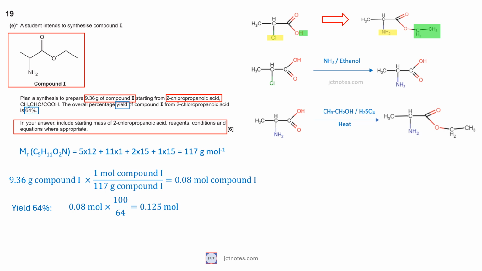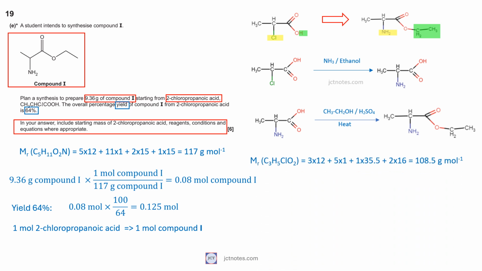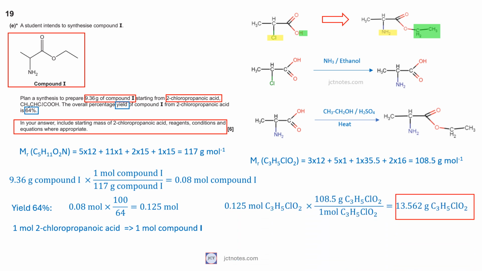To prepare 1 mole of compound I, we need 1 mole of 2-chloropropanoic acid. Consequently, we need to use 0.125 mole of 2-chloropropanoic acid. The molar mass of 2-chloropropanoic acid is 108.5 grams per mole, and 0.125 mole is 13.5625 grams of 2-chloropropanoic acid.